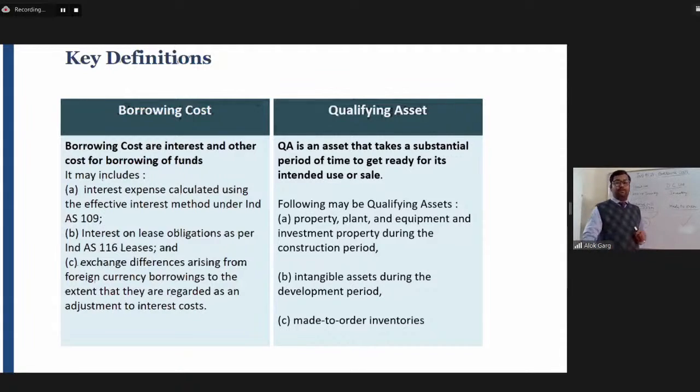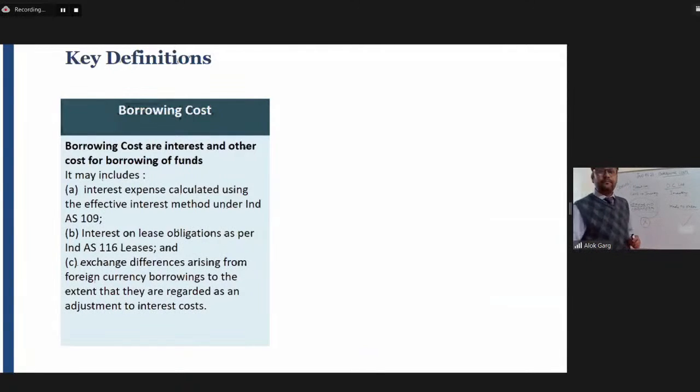Now what is borrowing cost? Any cost which is incurred on borrowing, as simple as that. Borrowing costs are interest and other costs for borrowing of funds. If you borrow, what could be the cost of borrowing?